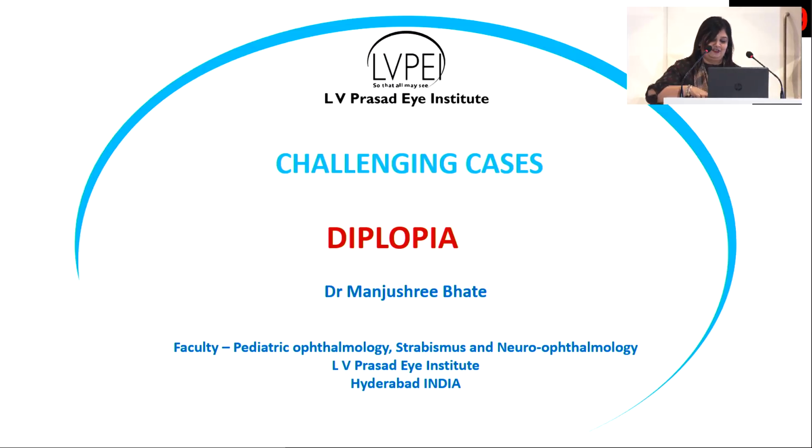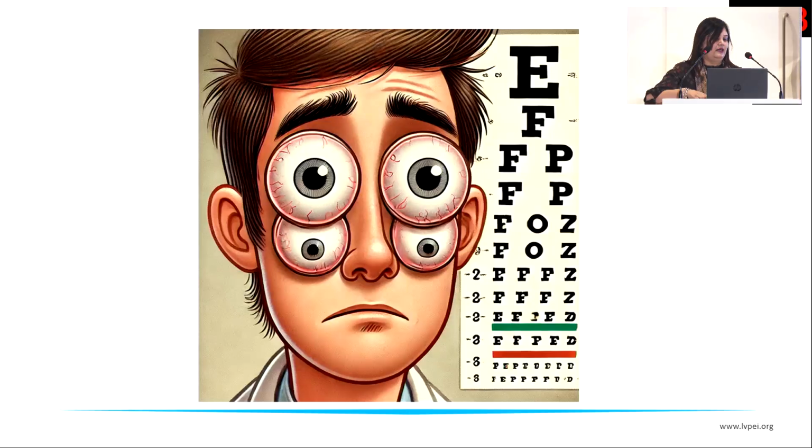So let's go through some of the cases. We will start with thyroid because that is one challenging condition with diplopia, and then move on to trauma. As Dr. Clementine said, I asked ChatGPT for a nice cartoon or an image of diplopia, and this is what they gave me. I kept adding more and more words to make it more specific. But anyway, this is diplopia according to ChatGPT.